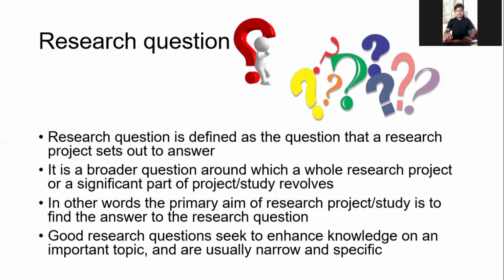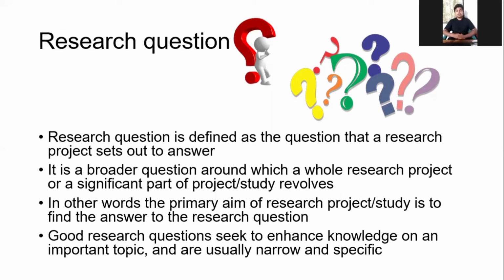Let's go to our topic, research question. A research question is defined as the question that a research project sets out to answer. Every research project seeks a result, and the results that we get or achieve are actually the answers to the research question.